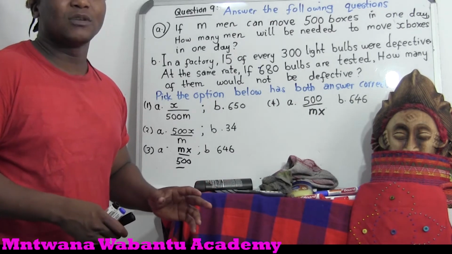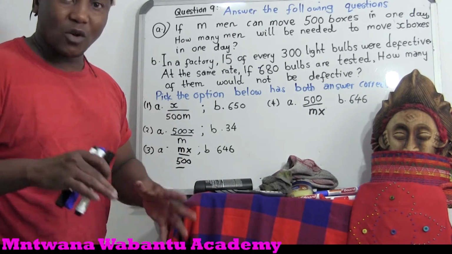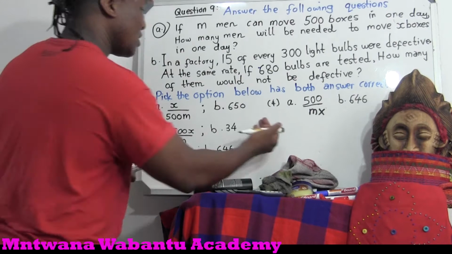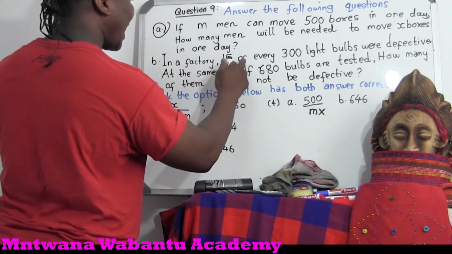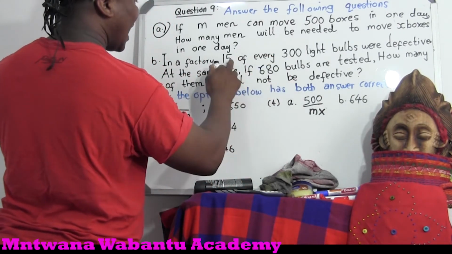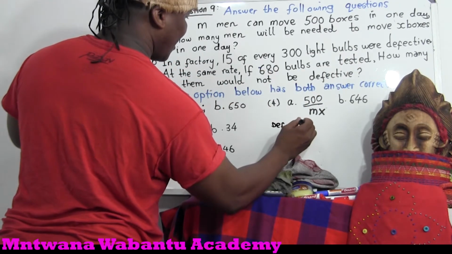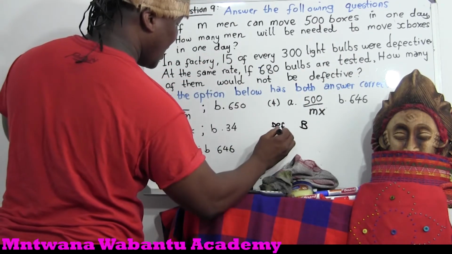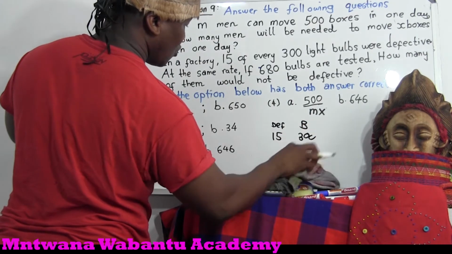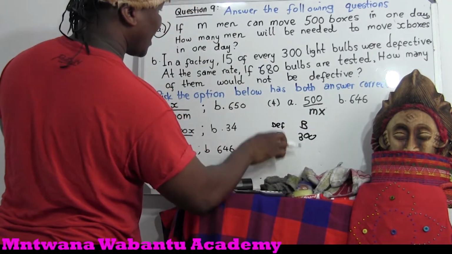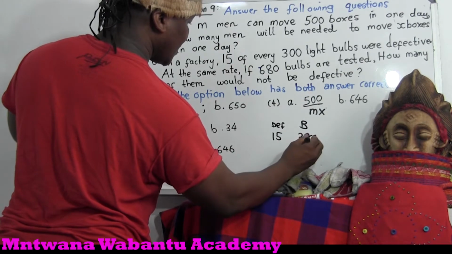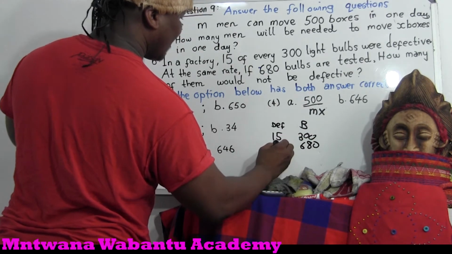So what you do now, don't do a lot of things at once because it's going to confuse you. Okay? So be patient on this. How many things do I have? I have bulbs and defective. So I'm going to say defective and bulbs. How many defective? If we test 300 bulbs, we're going to have 15 defective. But if we test 680, we don't know how many defective.